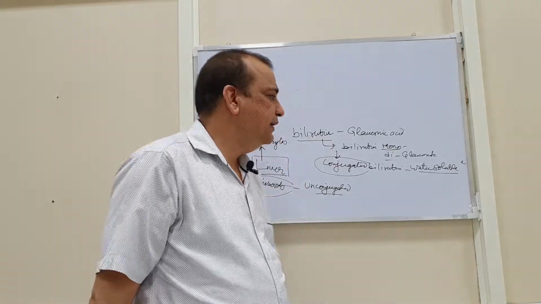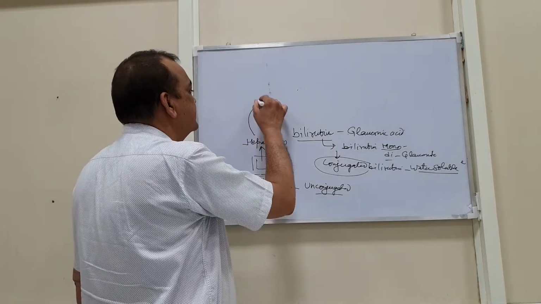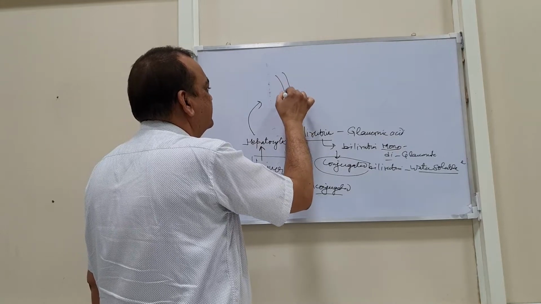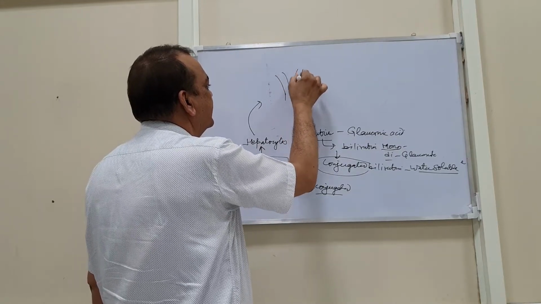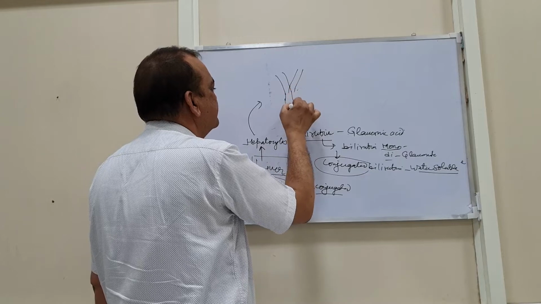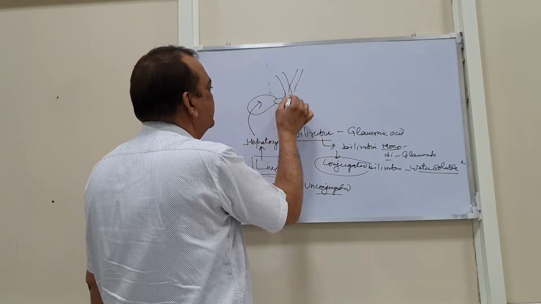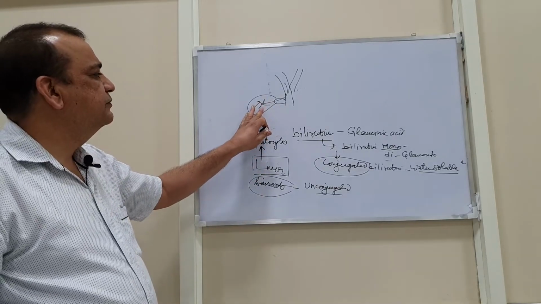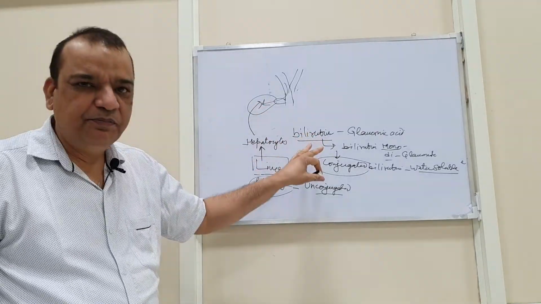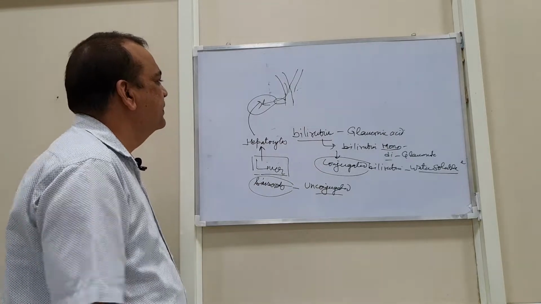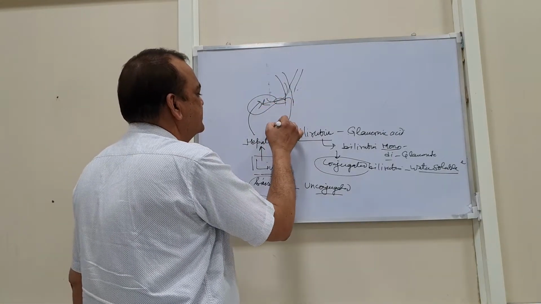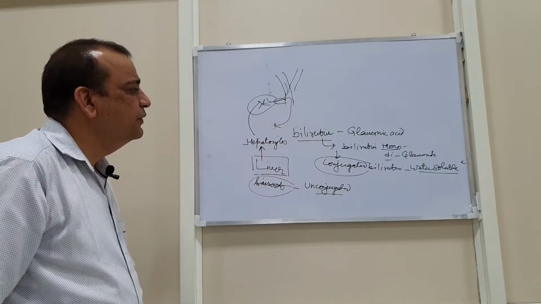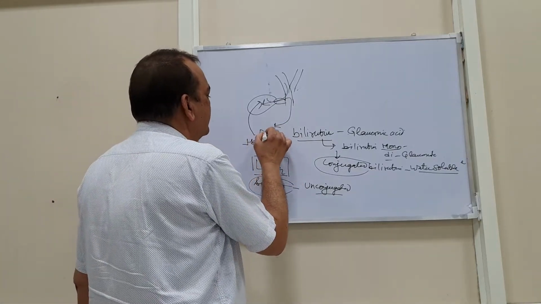out into the bile. Then what happens, that liver, through the right and left hepatic duct, CBD, finally sends the bile containing this bile pigment also, bilirubin, and finally this bilirubin enters into the duodenum or small intestine.